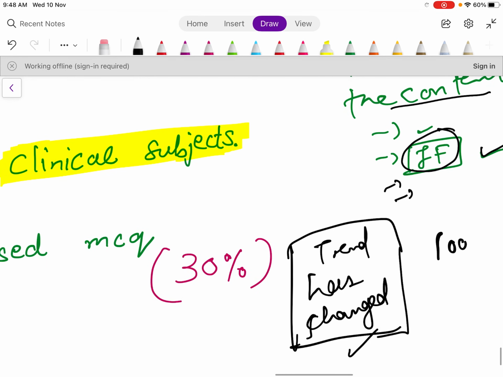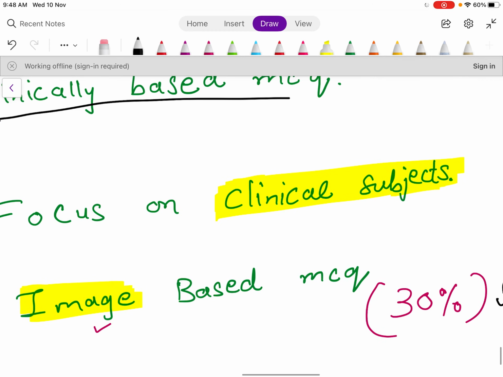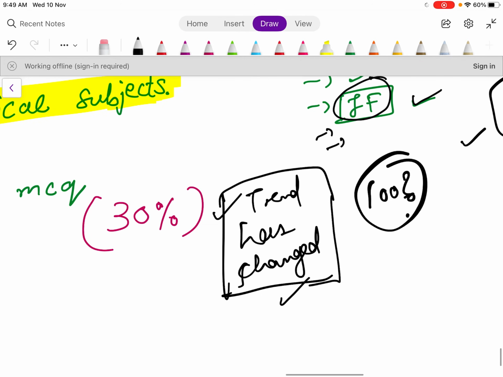Out of 100% of the paper, 30% will be image based MCQs, and this is the easiest to do and very scoring. If you know the stuff, then you will be able to answer in the exam. They cannot trick you in image based questions. So do it properly, because 30% is not less, right?